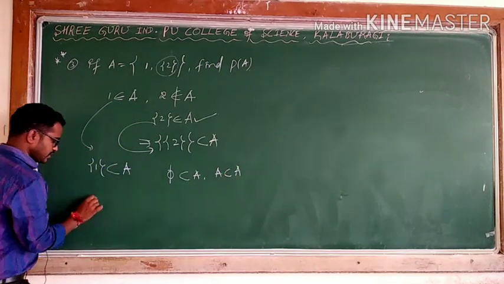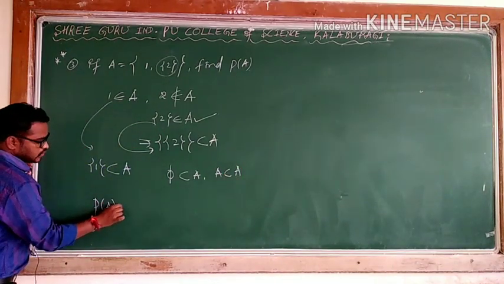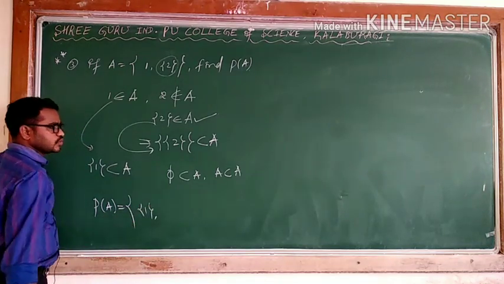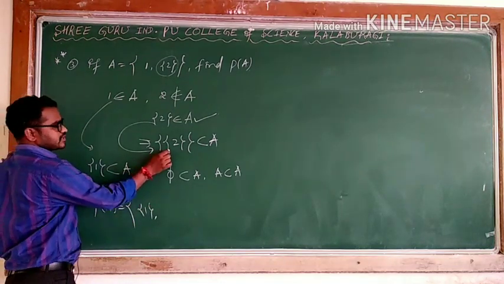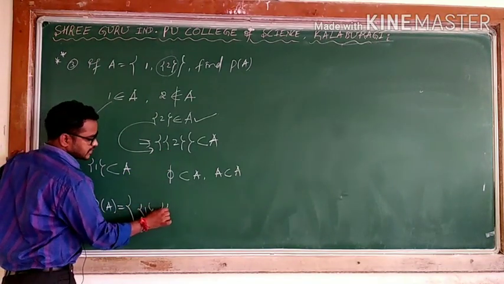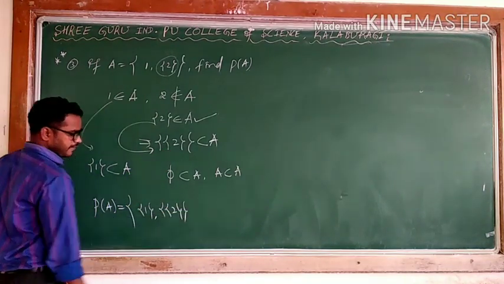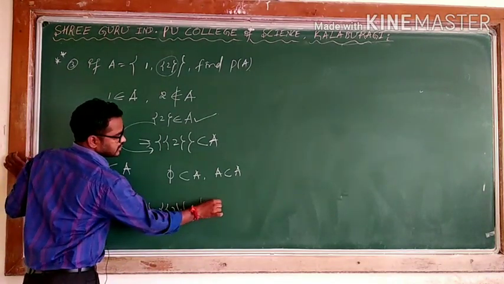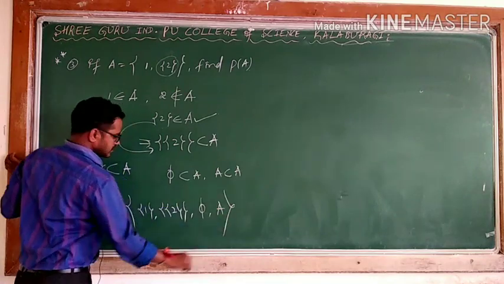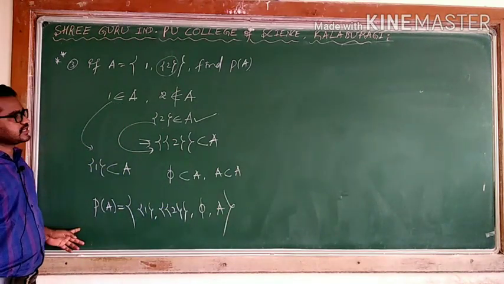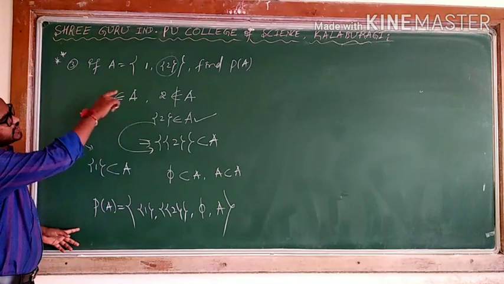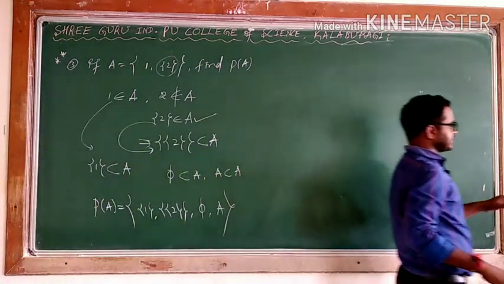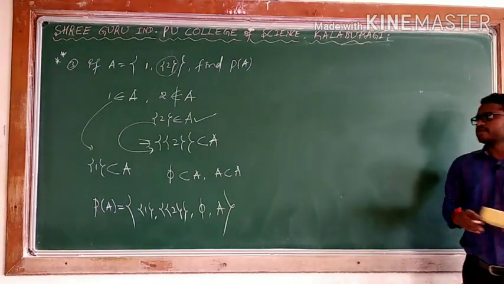So what happened here? P of A is equal to, what are the things? 1, and 2 is not only 2. If you want to make a subset, we will take 2 flower brackets. Then empty, since empty is a subset of every set. Then capital A itself. Close. This is what P of A is. So this is finding P of A. I will take another example. You will come to know very clearly how exactly we are forming a power set.